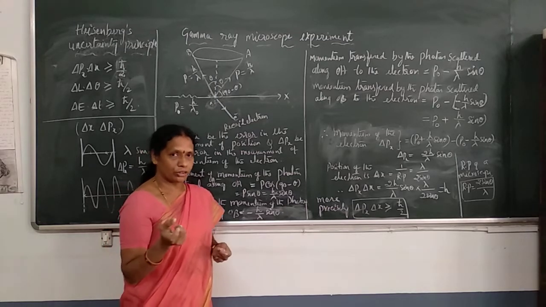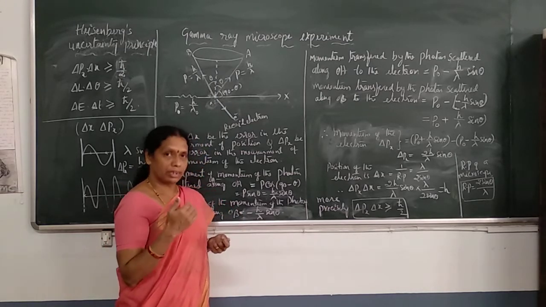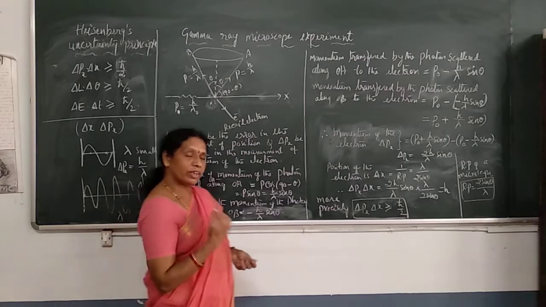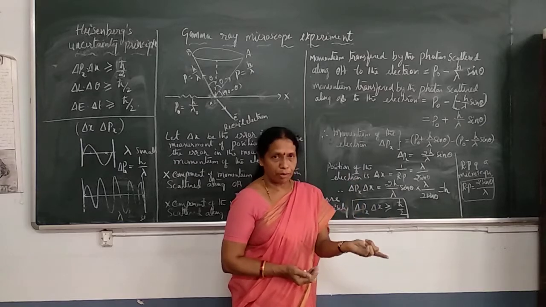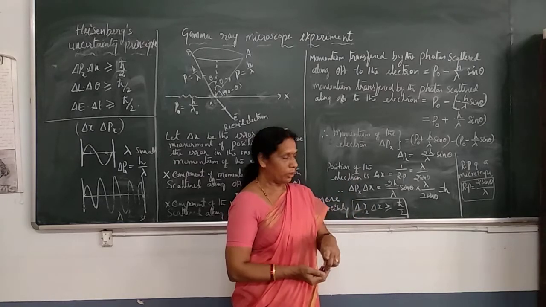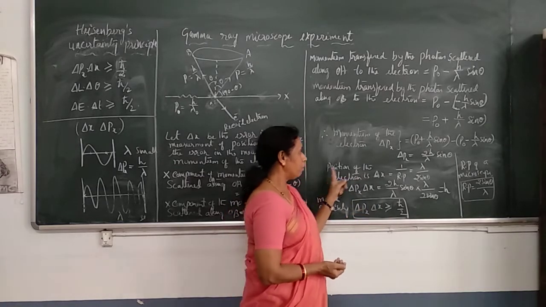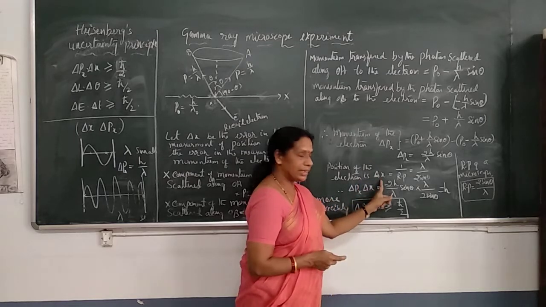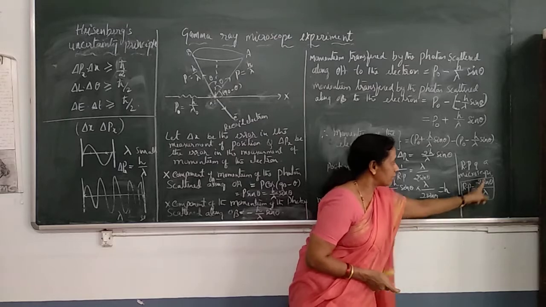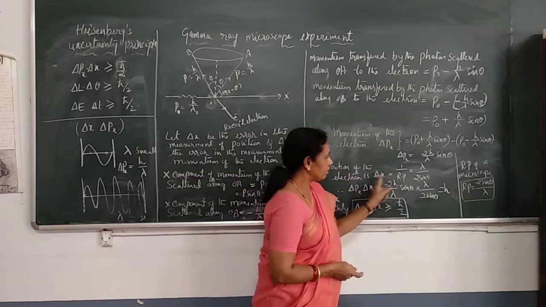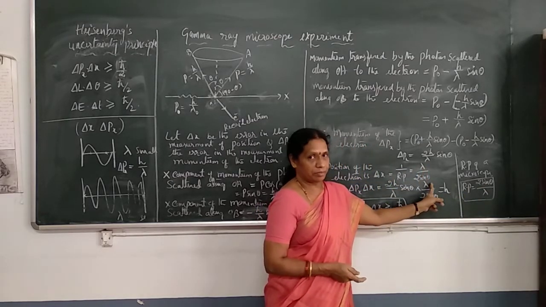The limit of resolution is the reciprocal of the resolving power. So we get delta x as lambda by 2 sin theta.